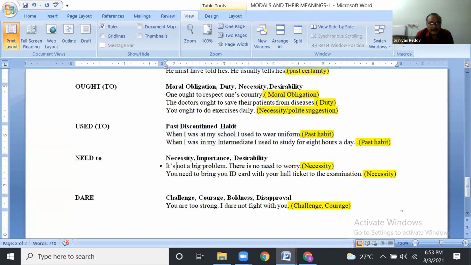"Need to." Okay, it's not a big problem. There is no need to worry. Not necessary. You need to bring your ID card with your hall ticket to the examination. Okay, it is a necessity. "Dare." You are too strong. I dare not fight with you.